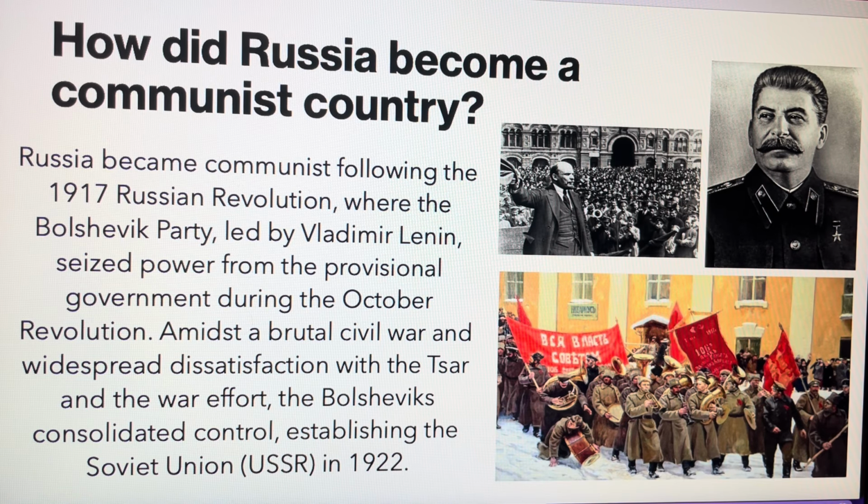How did Russia become a communist country? Russia became communist following the 1917 Russian Revolution, where the Bolshevik Party, led by Vladimir Lenin, seized power from the provisional government during the October Revolution. Amidst a brutal civil war and widespread dissatisfaction with the Tsar and the war effort, the Bolsheviks consolidated control, establishing the Soviet Union, USSR, in 1922.